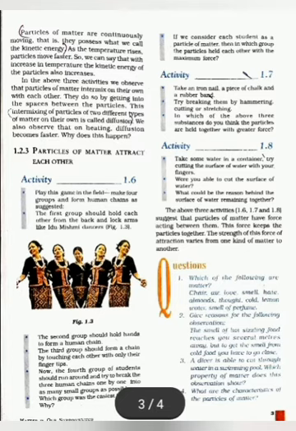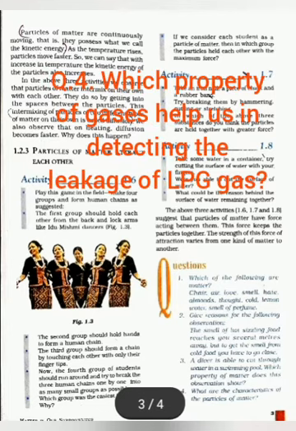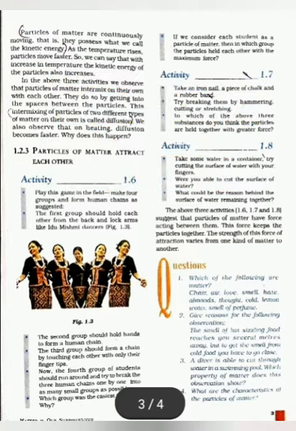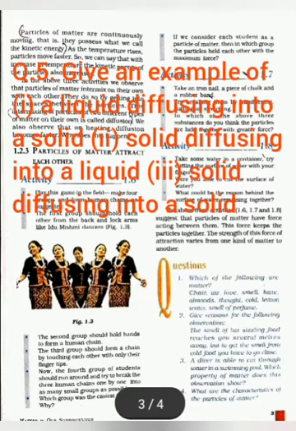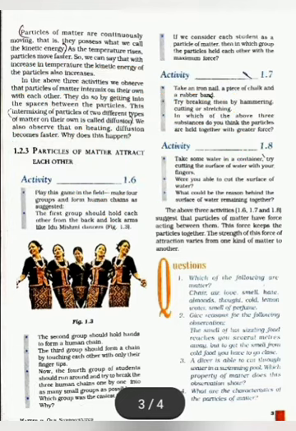The next possible question may be, which property of gases helps us in detecting the leakage of LPG gas? Very simple, diffusion. The next possible question may be, give an example of: 1. A liquid diffusing into a solid. 2. A solid diffusing into a liquid. And 3. A solid diffusing into a solid. We need to give some examples.